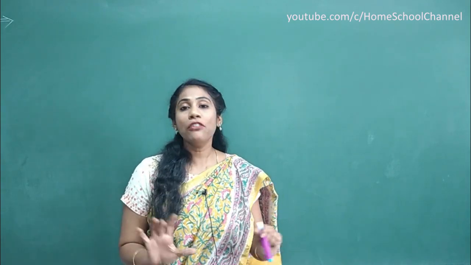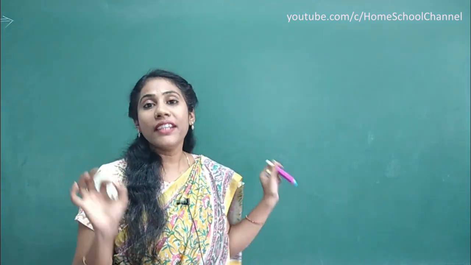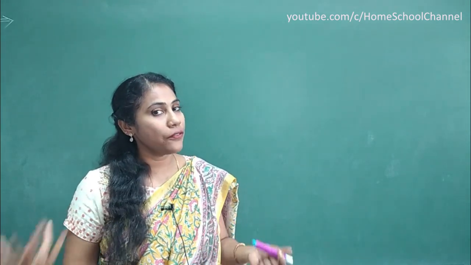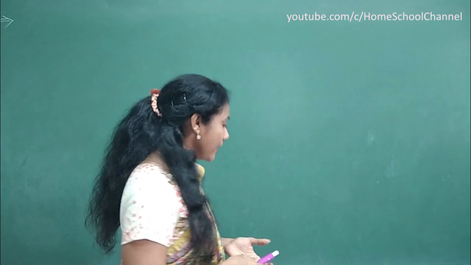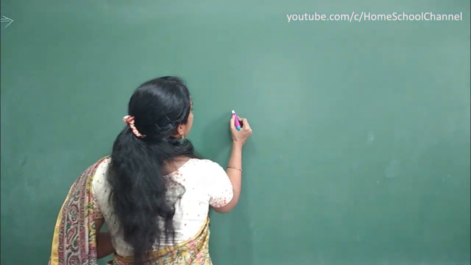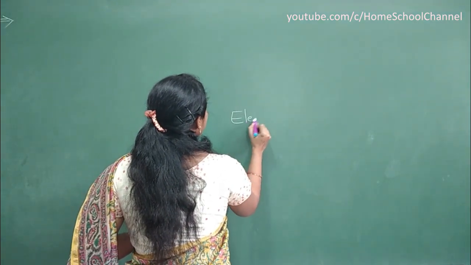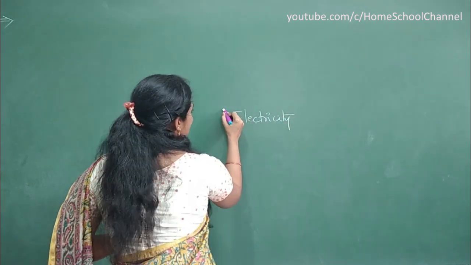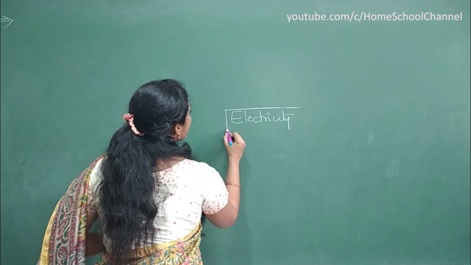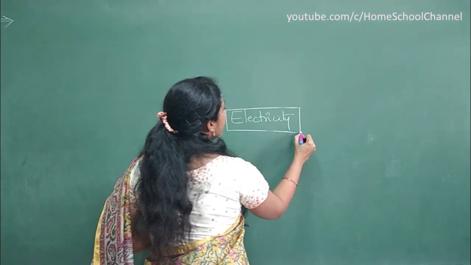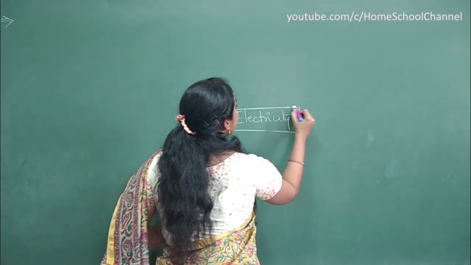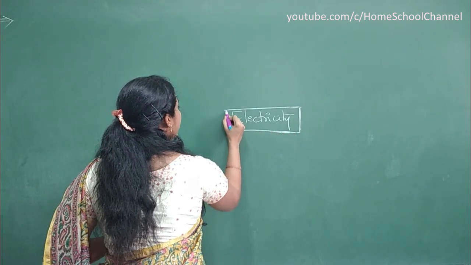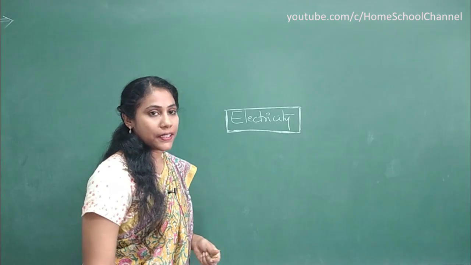Now let me quickly revise our electricity chapter in the form of a flow chart, which we call a mind map. Our target chapter for today's class is electricity, and it's quite an easy chapter also. Most of you feel this chapter is difficult, but nothing is difficult in the chapter. The only thing is you have to understand everything properly. That's it. So this is our electricity.